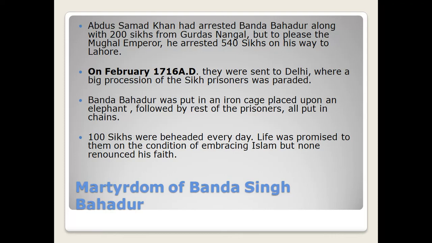Banda Bahadur was put in an iron cage, placed upon an elephant, followed by the rest of the prisoners, all put in chains. Hundreds of Sikhs were beheaded every day, and life was promised to them if they embraced Islam. If they refused, they had to accept death as the only ultimatum.